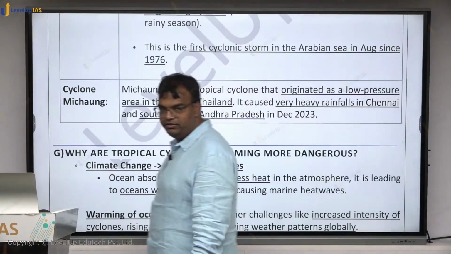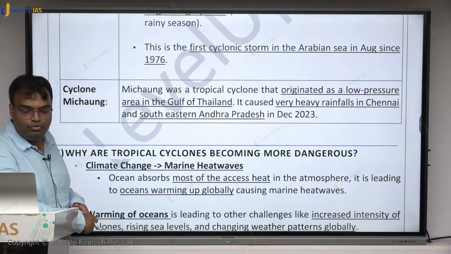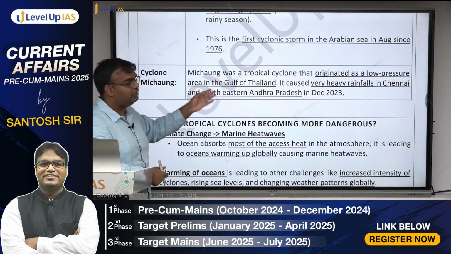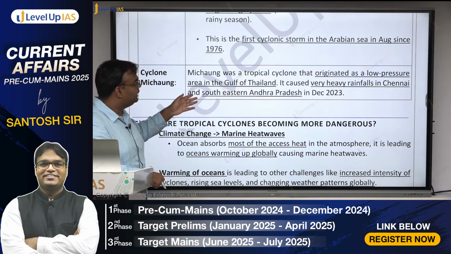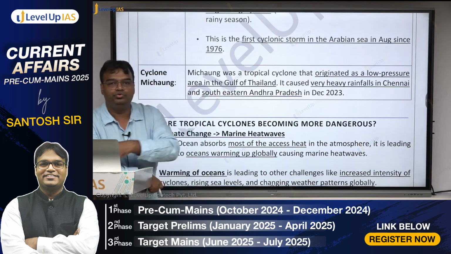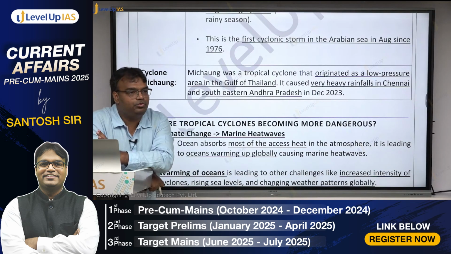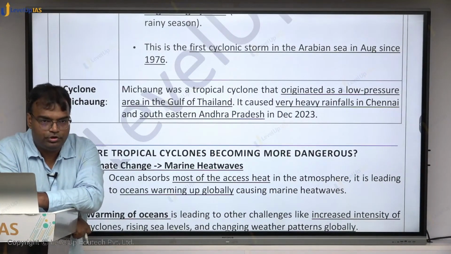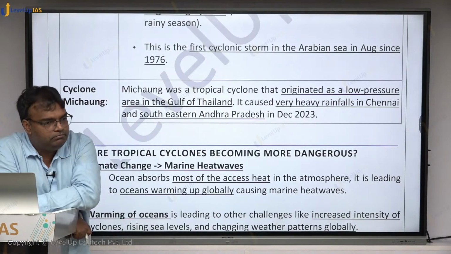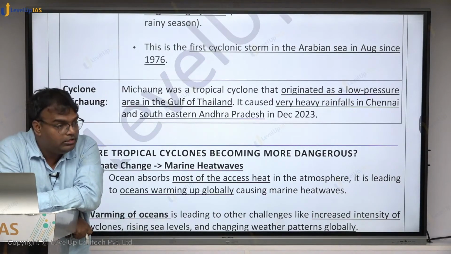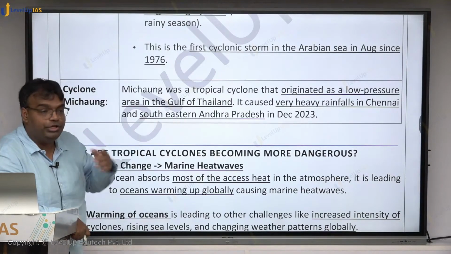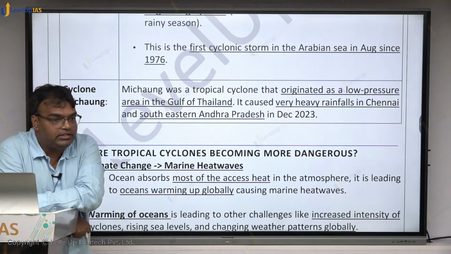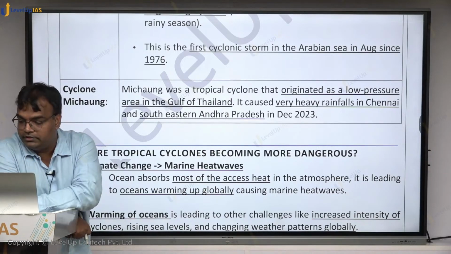Cyclone Michaung. अब Michaung क्या था? Michaung originated as a low pressure area in the Gulf of Thailand. It caused very heavy rainfall in Chennai and southeastern Andhra Pradesh in December 2023. So it was a cyclone जो post monsoon period में India को impact किया, North Indian Ocean में originate हुआ and impacted Chennai, Tamil Nadu, Andhra Pradesh and some parts of Odisha also. So this had created urban flood again in Chennai. इस वजह से we had studied urban floods, those kind of things. So this was one such cyclone.